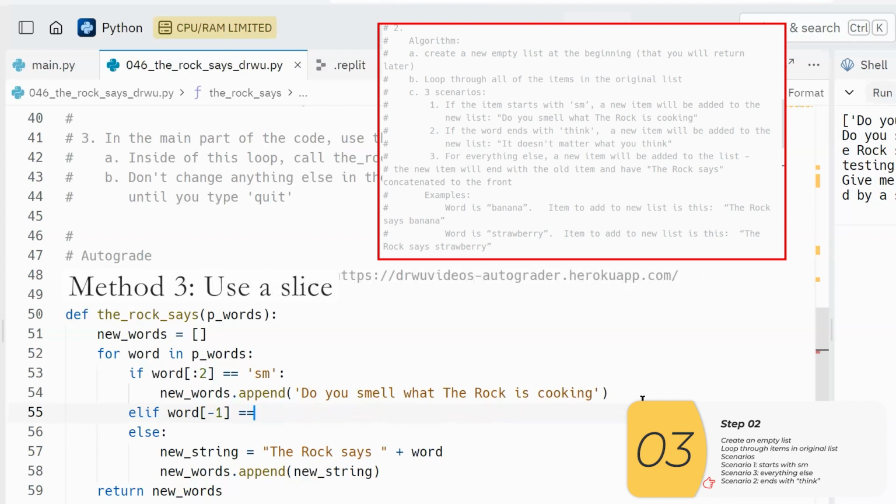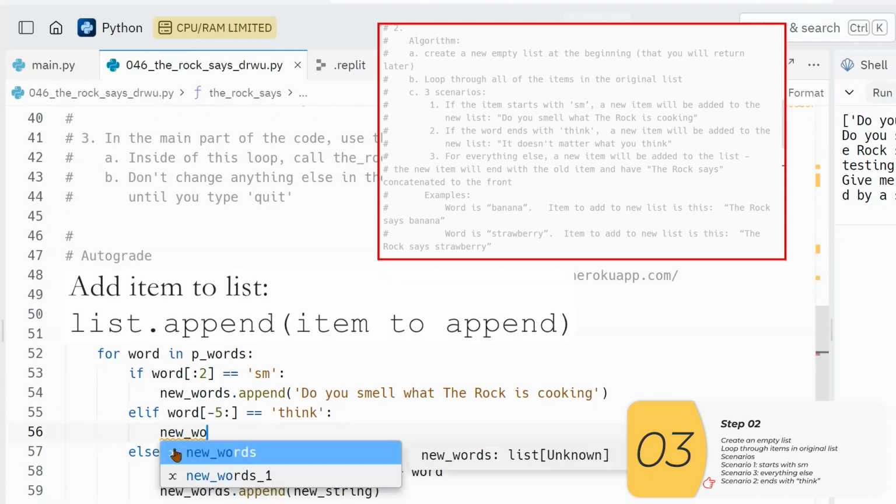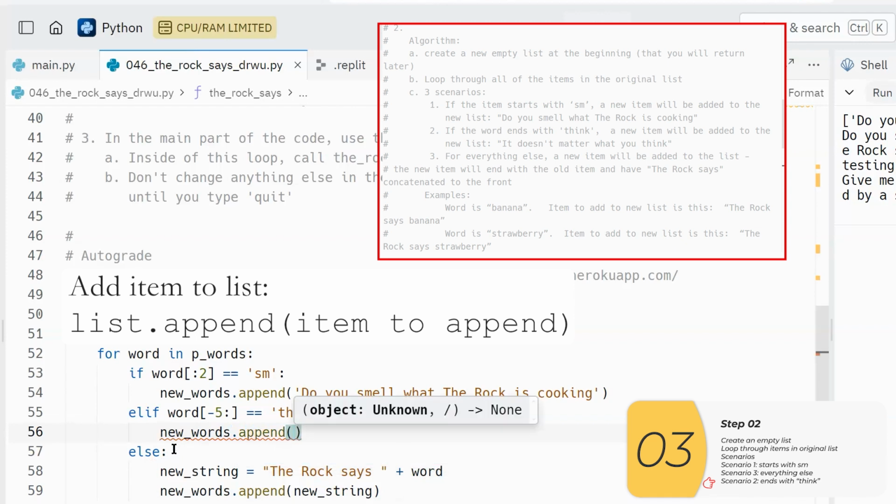So once again, I want to use a slice. I want to go from 5th to last letter all the way to the end. So it'll look kind of like this. And I want to check to see if it's equal to think. And what am I going to do in this scenario? I'm going to add something to my new words list. So again, that's list.append. That's how I add to a list. And what am I adding? It doesn't matter what you think.